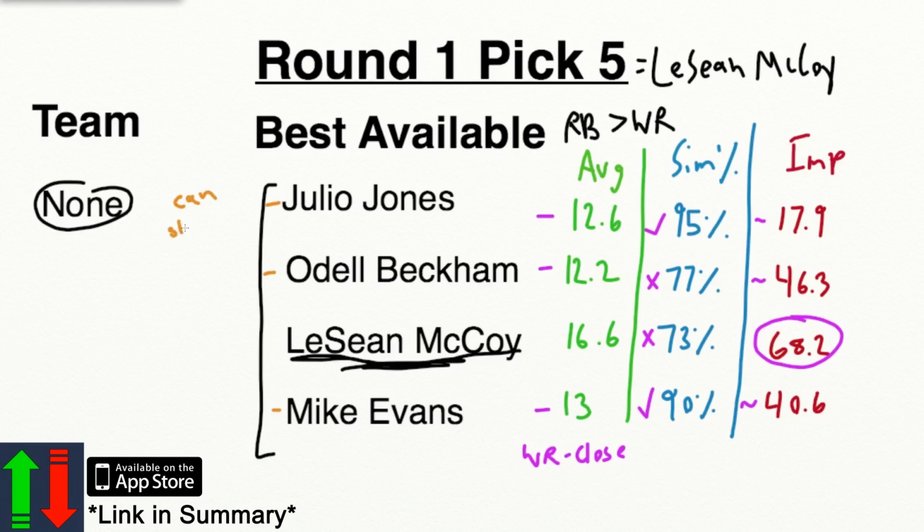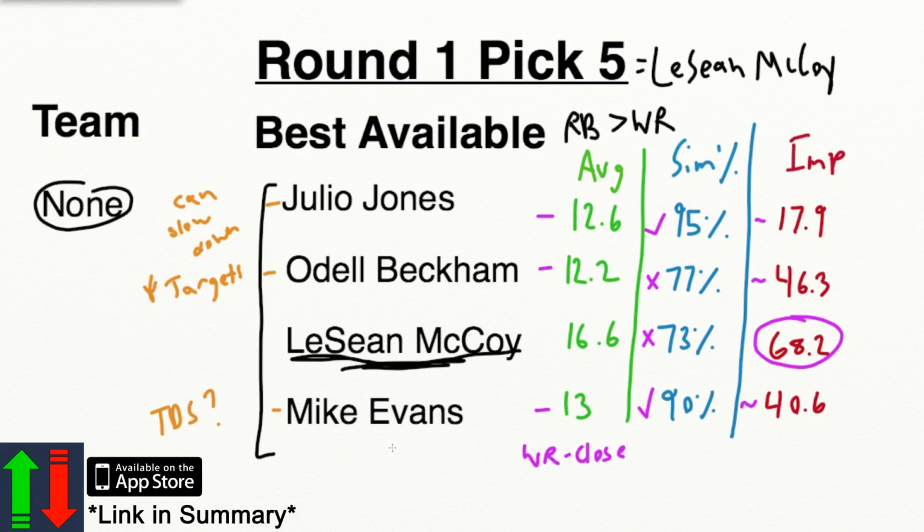And Odell is great as well, but Brandon Marshall's coming to the Giants, and even though Odell is still going to be the number 1 receiver, that's going to take targets away from him. And Mike Evans had a great year, a breakout year last year. I don't know if he's going to get the same amount of targets and touchdowns as he did the year before. He should still have a solid year, but I don't know if it's going to be a number 1 in points year again.